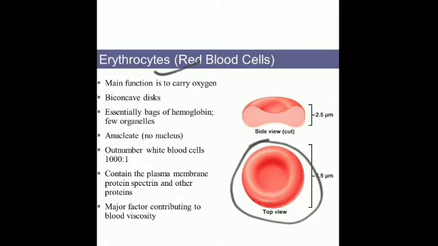Now all these cells, whether it be the white blood cells, the red blood cells or any other cell of your body, have a particular lifespan. After this lifespan, they tend to be replaced by new cells. So the lifespan of RBCs is 120 days. Is that clear? 120 days is the lifespan of RBCs or erythrocytes. Now what is present inside the blood that makes it red? It is because of the presence of this RBC only.